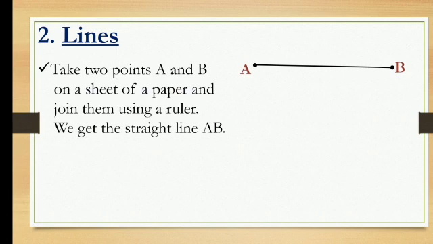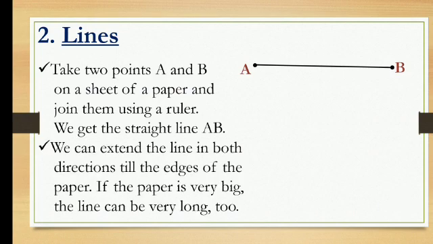Clear? The second thing is that we can extend the line in both directions till the edges of the paper. If the paper is very big, the line can be very long too. Now, this is the line AB. So we can extend the line in both directions till the edges of the paper.